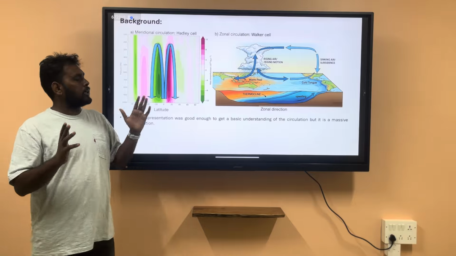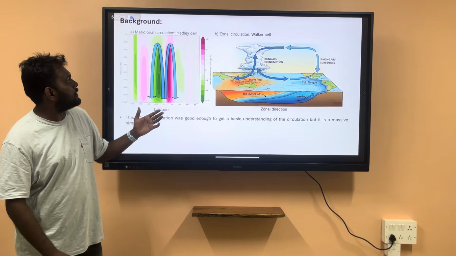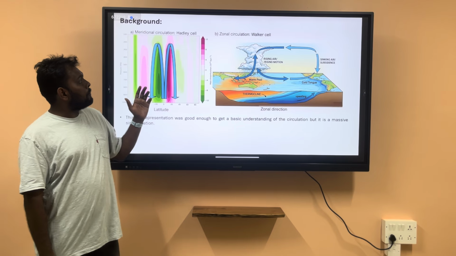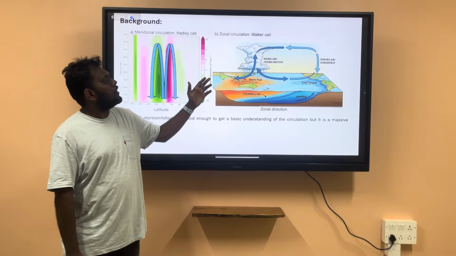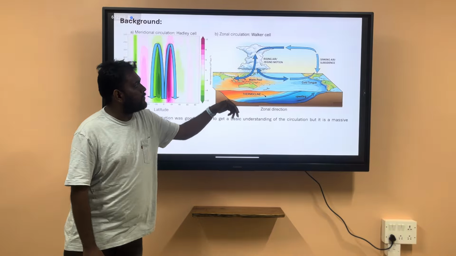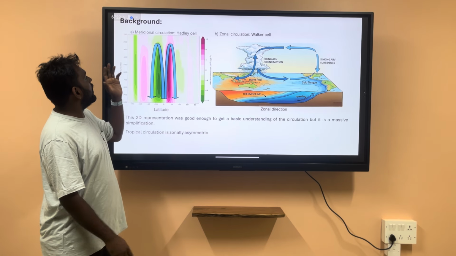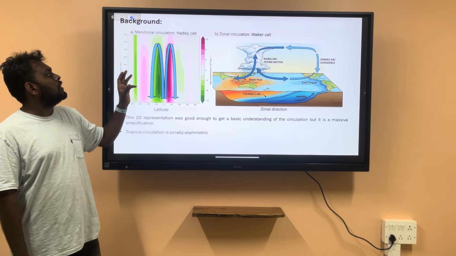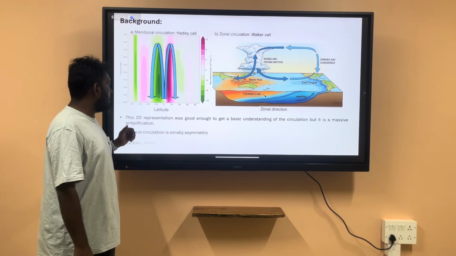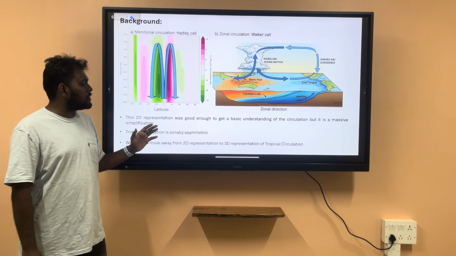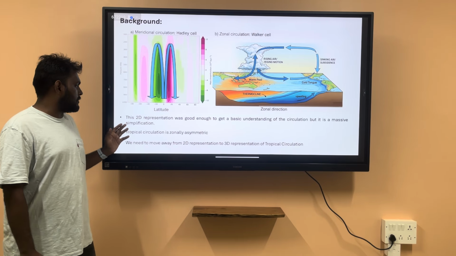We are ignoring all kinds of asymmetries, but on the other hand, we have the Walker cell, which clearly shows that it is zonally asymmetric, and this is the reason why just a two-dimensional theory is not enough. The two-dimensional representation was good enough, but it is a massive simplification.